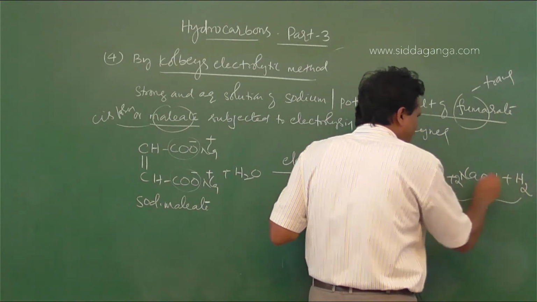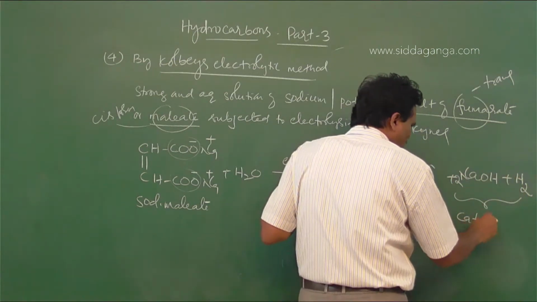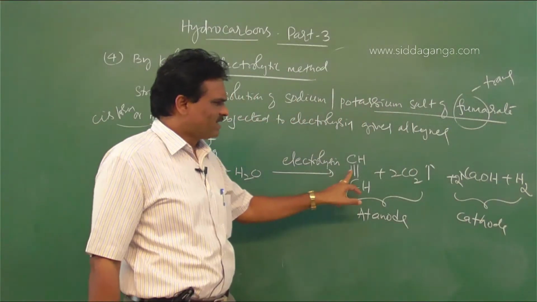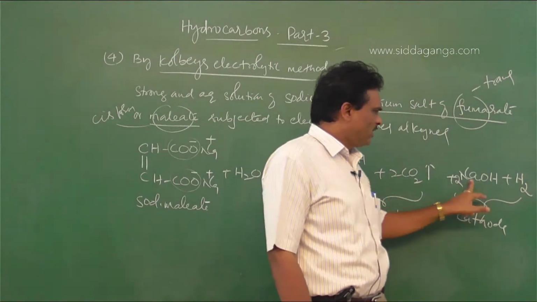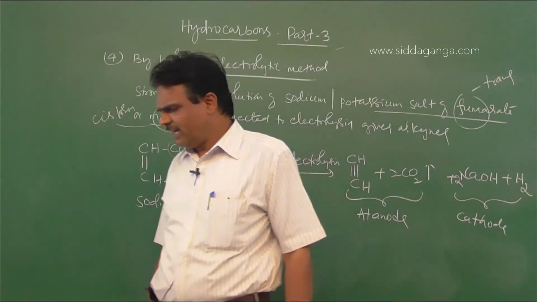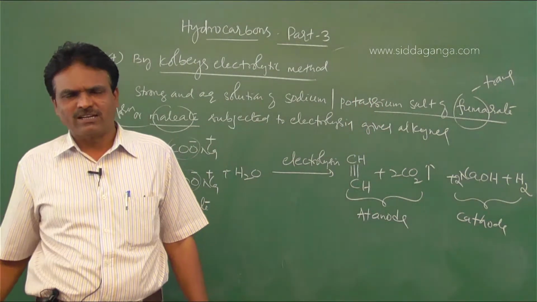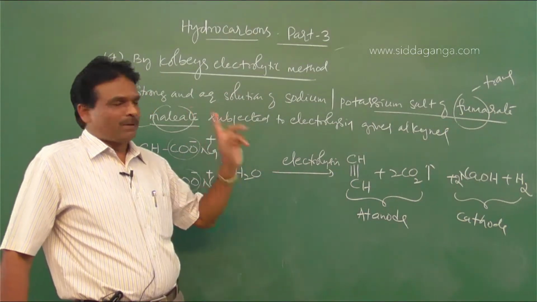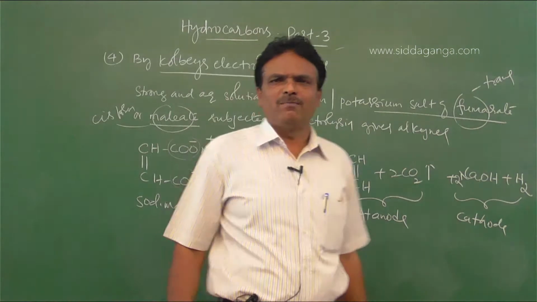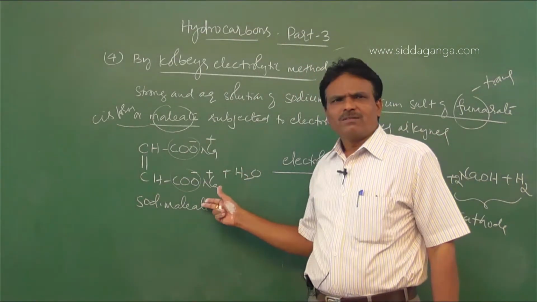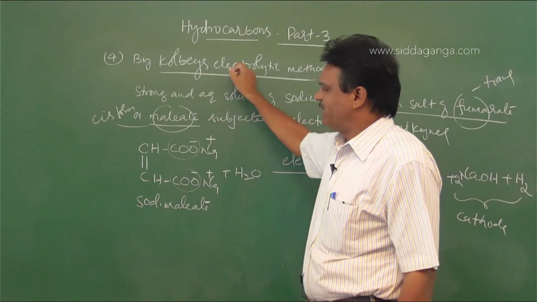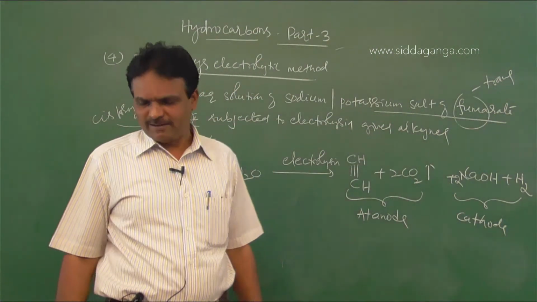So the anodic products are acetylene and carbon dioxide. The cathodic products are sodium hydroxide and hydrogen. Clear? So this is the preparation of alkynes starting from sodium fumarate or sodium maleate, by the Kolbe electrolytic method.